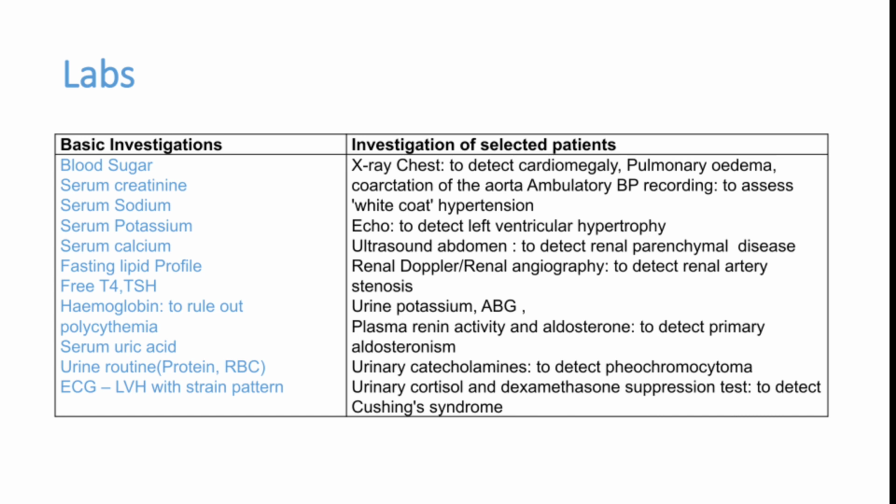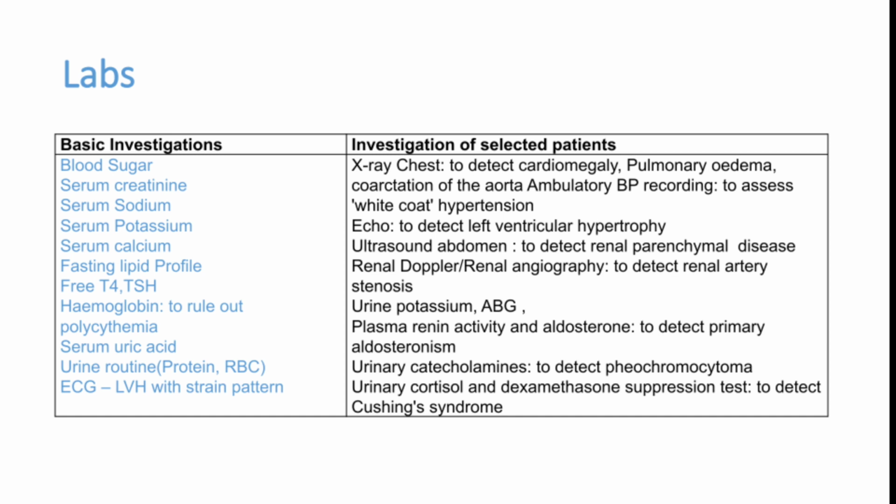All patients who have repeated elevated blood pressure should be taken for an ECG. Normally, if the patient has only white coat syndrome, where the BP is high whenever he comes to the hospital, the ECG may not show any finding. But if the patient has chronic uncontrolled hypertension, the ECG may show LVH with strain pattern.